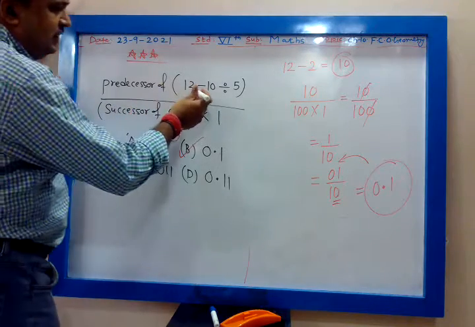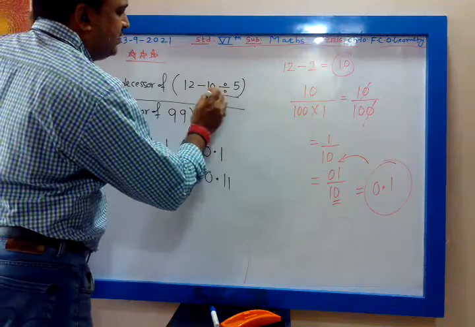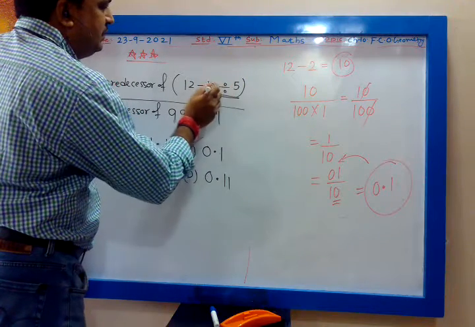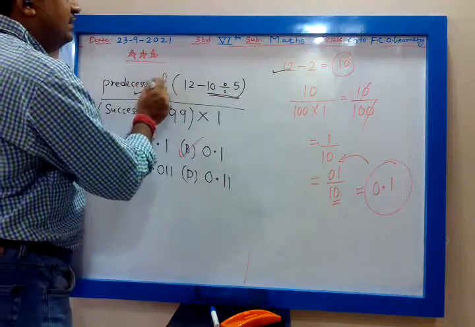Arey my dear, you have to follow BODMAS. I will not perform minus first. First I will perform division. 10 divided by 5 will be 2. So 12 minus 2 is 10. Then the predecessor of 10 is 9.